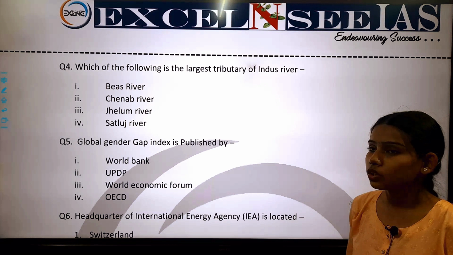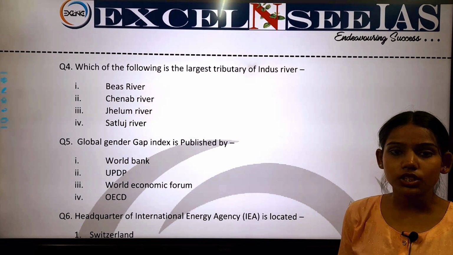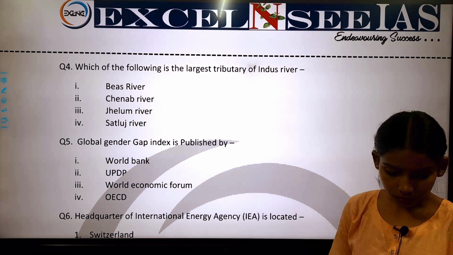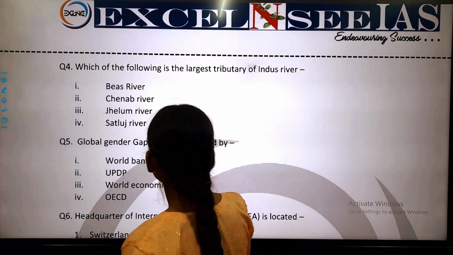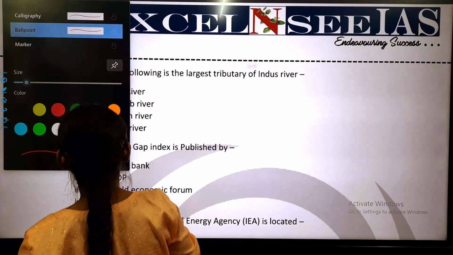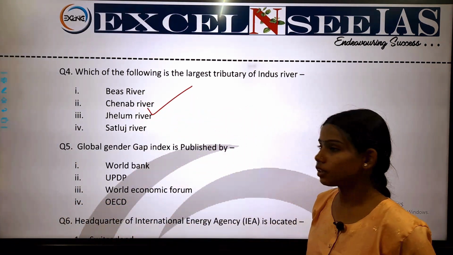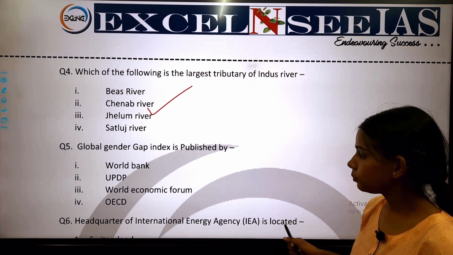So you have to identify which of these rivers is the largest tributary of river Indus. So the correct answer of this question is option 2, Chenab river. Chenab is the largest tributary of river Indus. So option B is correct.